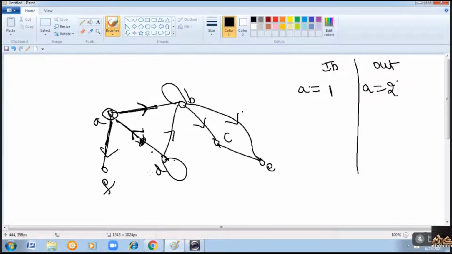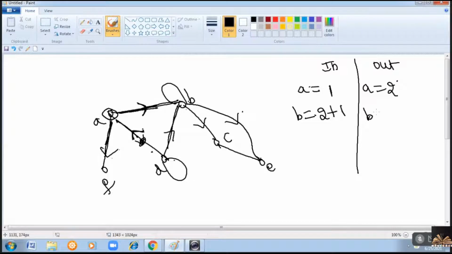In case of a directed graph, the loop will contribute 1 to the in degree, 1 to the out degree. Right? Now coming to this B vertex, incoming edges to B are how many? 1. And this is 2. 1, 2, right? So 2. Plus there is a loop at vertex B. So it will contribute 1 in the in degree, 1 in the out degree.